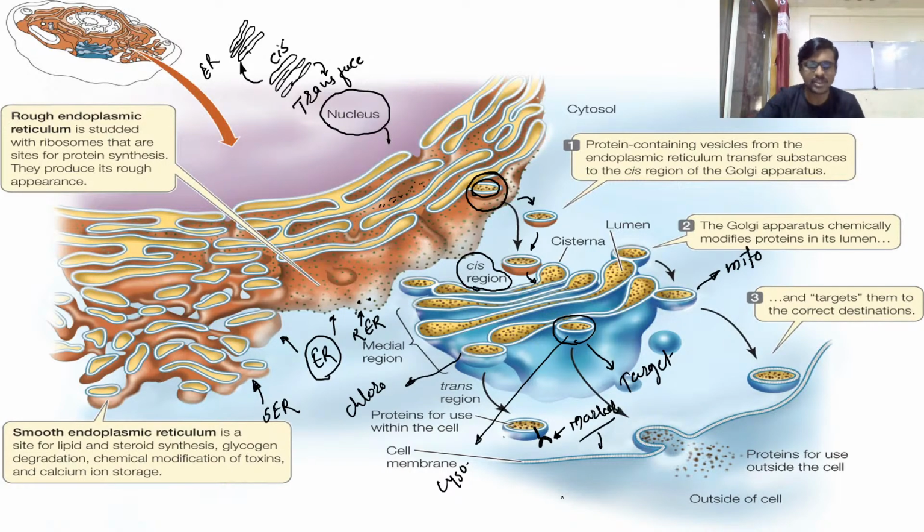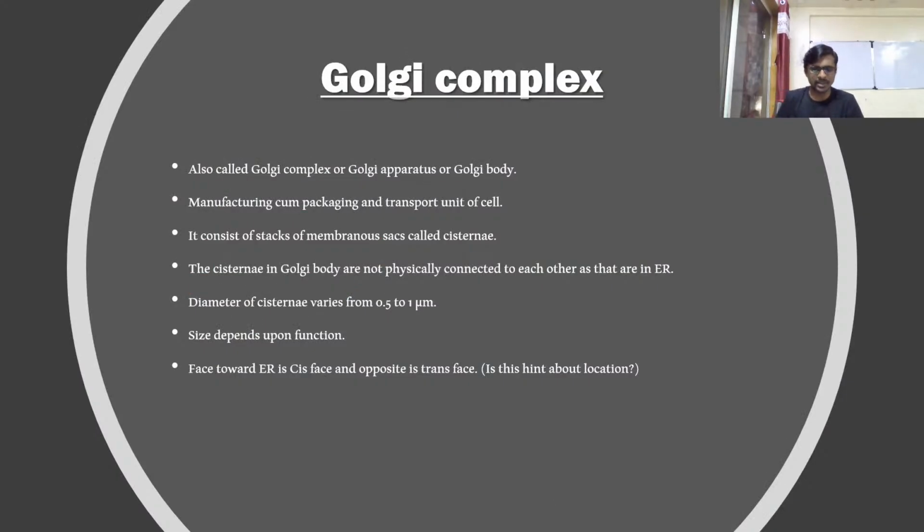Okay, so let's see what is Golgi complex and how it acts in our cell. So Golgi complex is also called Golgi apparatus or Golgi body. This Golgi word came from the name of a scientist. So this is Camillo Golgi. Camillo Golgi is a scientist who explained the Golgi complex.